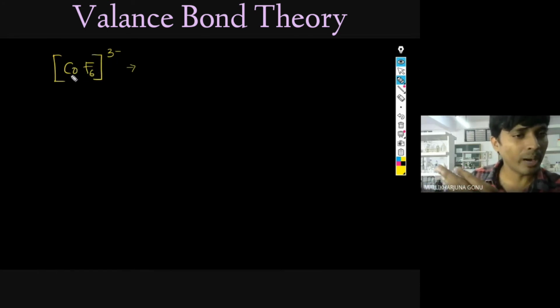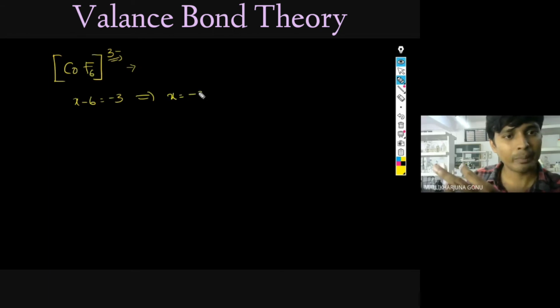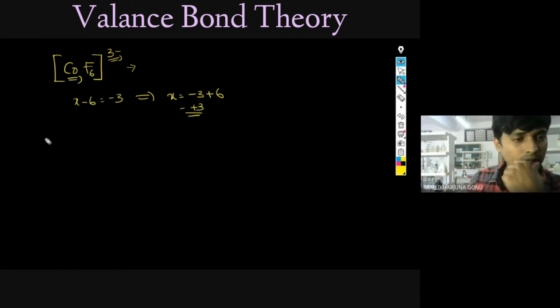Because cobalt is X, and 6 fluorines, fluorine means minus 1. Minus 1 into 6 means minus 6, which is equal to the total charge, minus 3. Now X is equal to minus 3 plus 6. This will become plus 3. So here also the oxidation state of cobalt is plus 3 only.